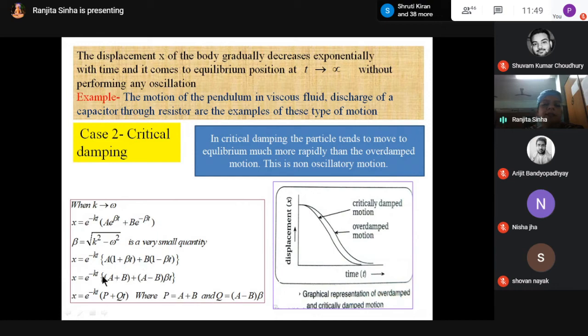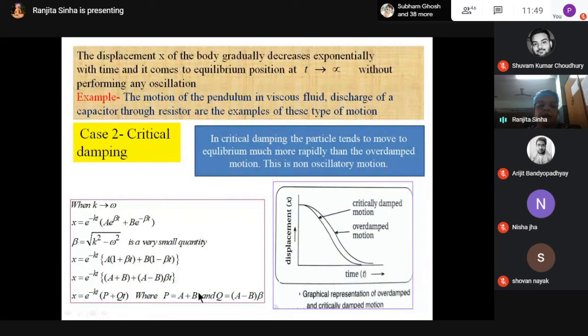Now after that, just combining in this way, you can write the simple mathematical calculation. Nothing physics here, only mathematics. So x equal to e to the power kt as it is. This is not changing. Inside I have some calculation, and I have written this term as a plus b plus a minus b into beta t.